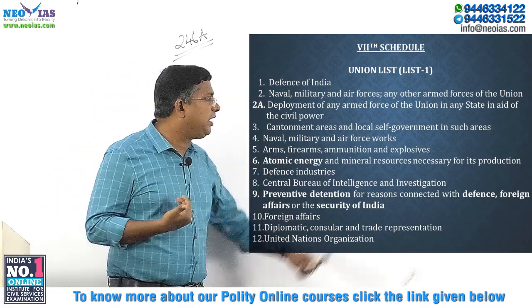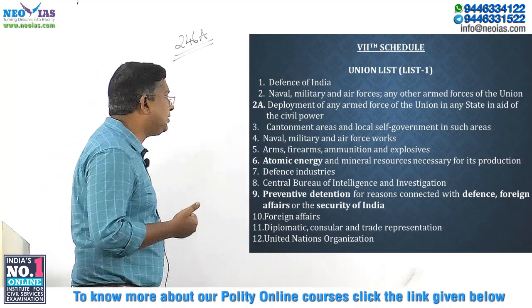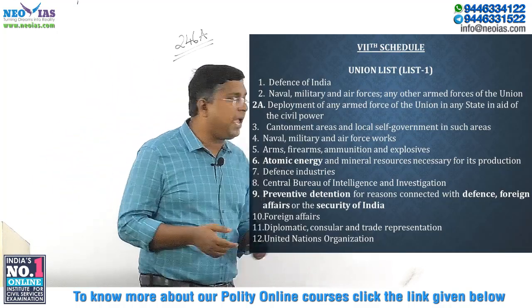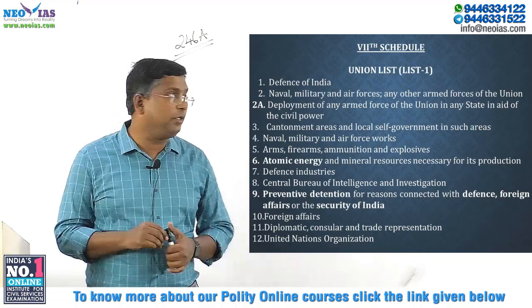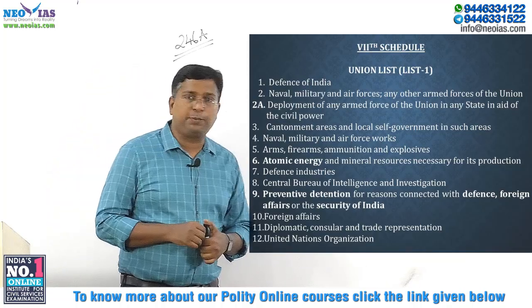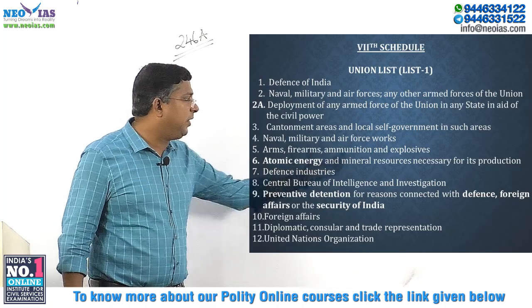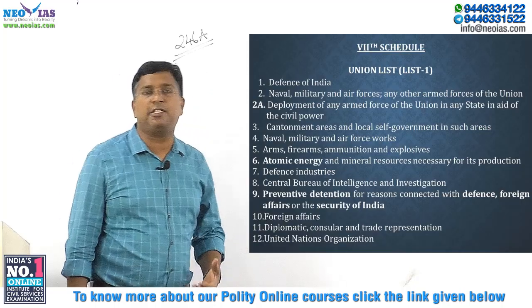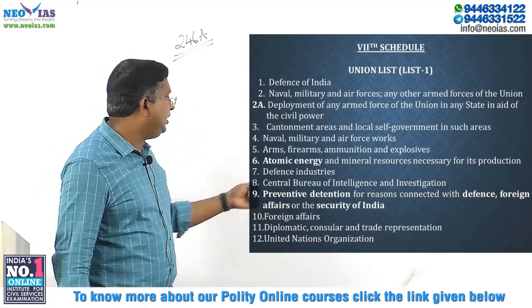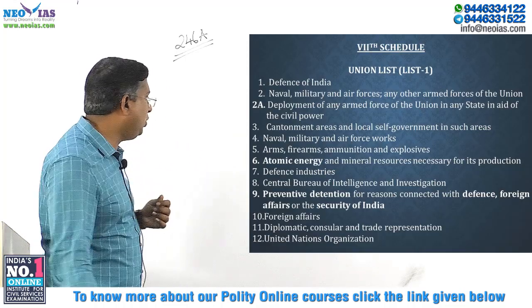Then cantonment areas and local self-government in cantonment areas come under the union list. Naval, military and air force works come under the union list. Arms, firearms, ammunition and explosives. Then atomic energy, very important. Atomic energy and mineral resources necessary for its production come under the union list. Defense industries, note down, defense industries come under the union list.